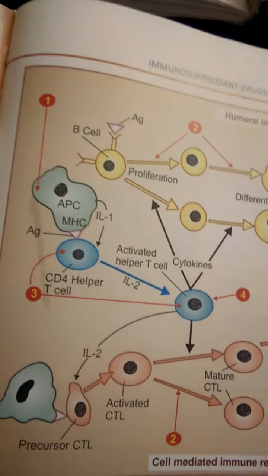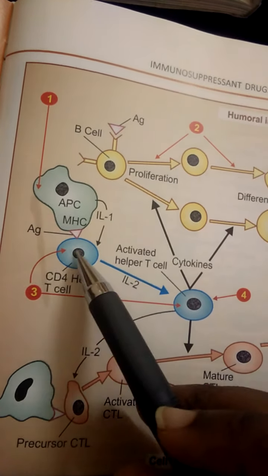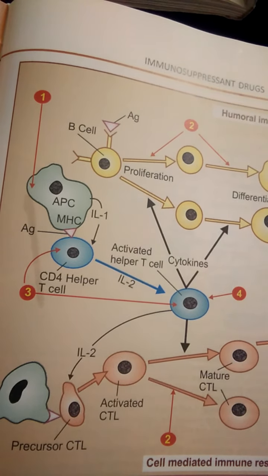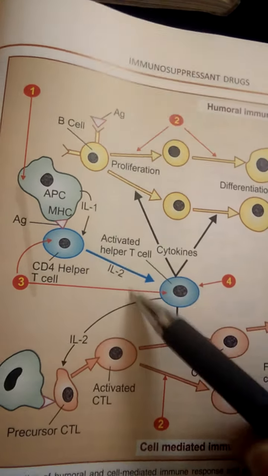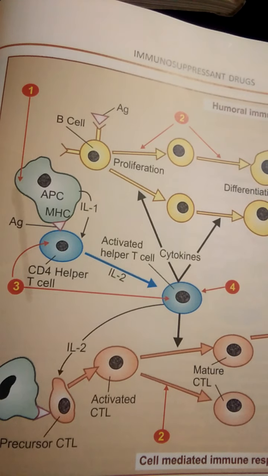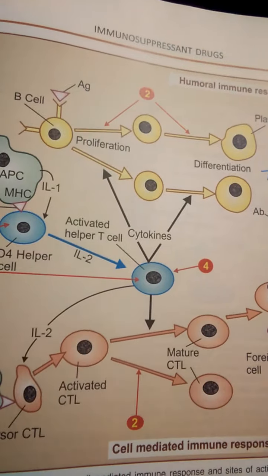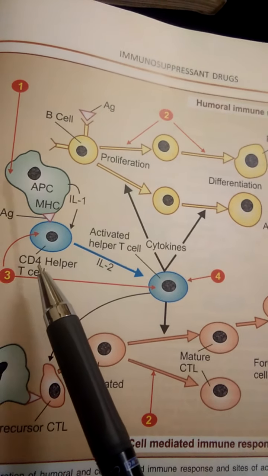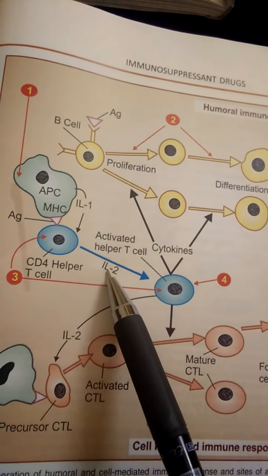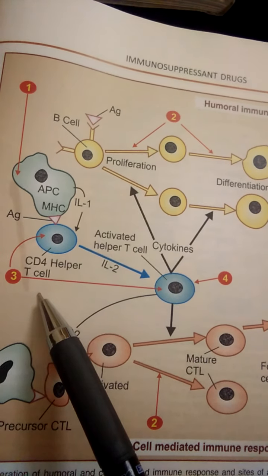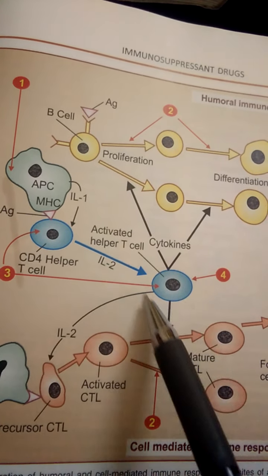So again I am saying, this is cell mediated immunity. This is the foreign antigen. The foreign antigen binds to the T lymphocyte, and the T lymphocyte undergoes proliferation in the presence of IL-2. During the activation of T lymphocytes by the foreign antigens, there is activation of IL-2 from the T lymphocytes, as well as production of cytokines from those T lymphocytes.